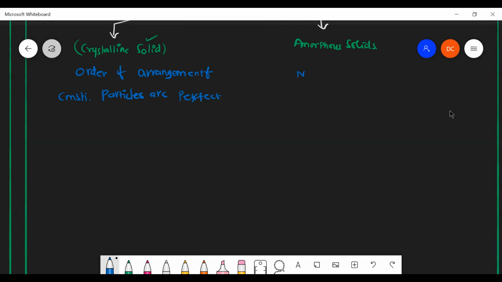But here there is no order of arrangement. No order of arrangement of constituent particles. That's the first thing we need to know.